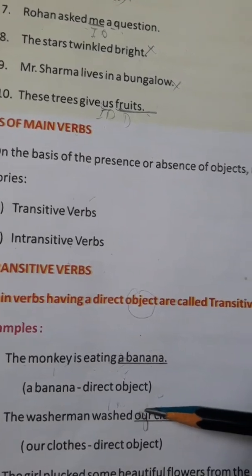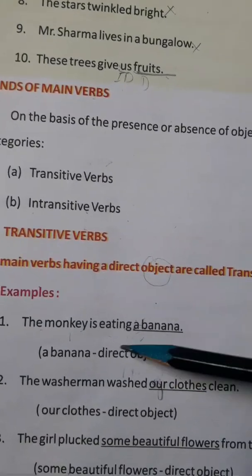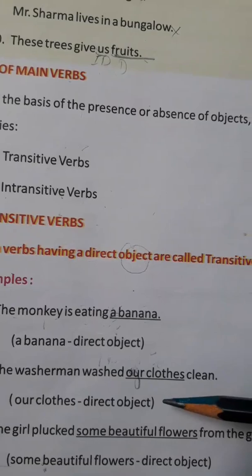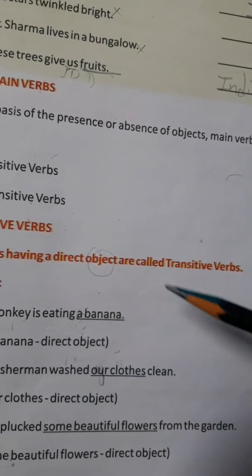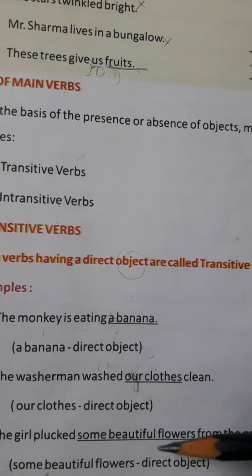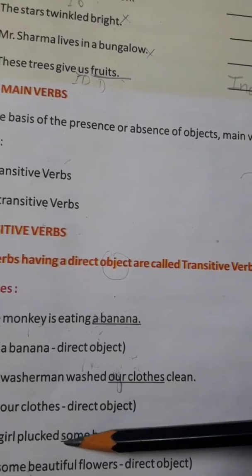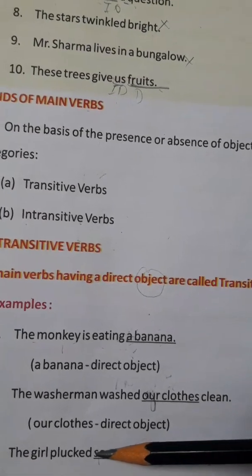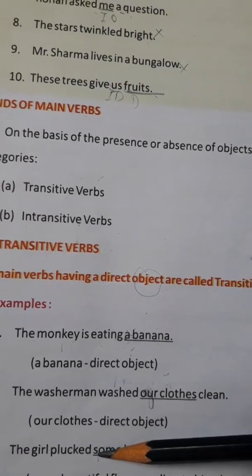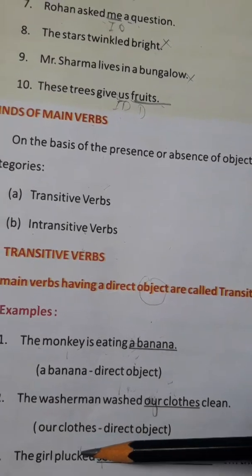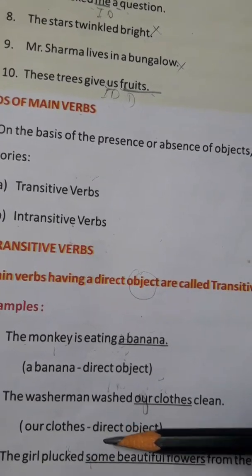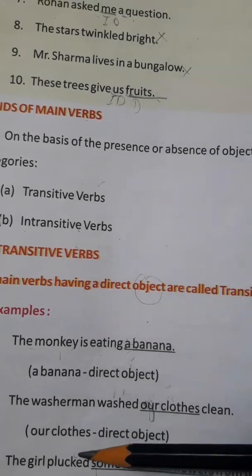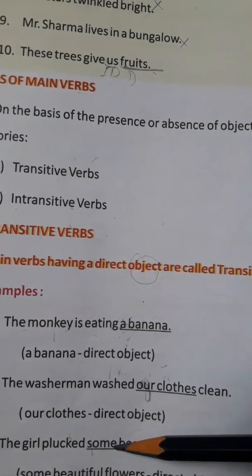That's why this is the transitive verb. Here also, the girl plucked some beautiful flowers from the garden. Now just hide this object: the girl plucked. What did the girl ppluck? Here it needs something to complete its sense. So this is your object. By adding this object only, this sentence is going to be complete.